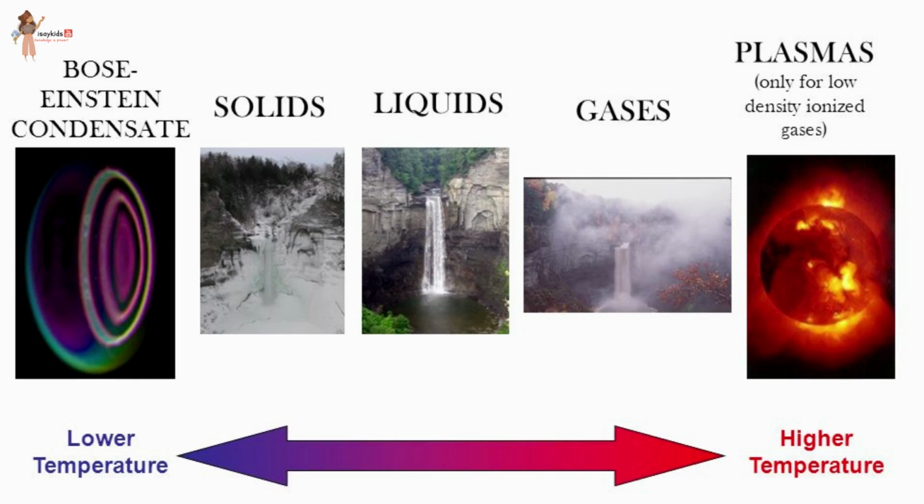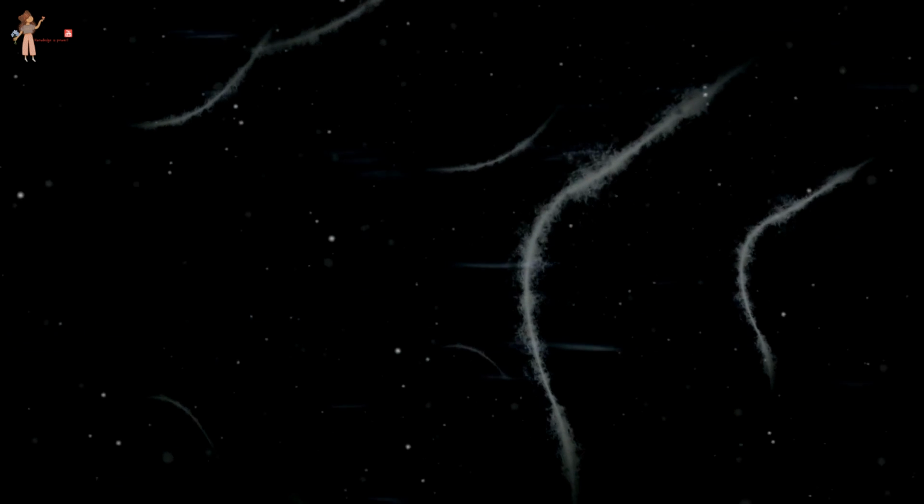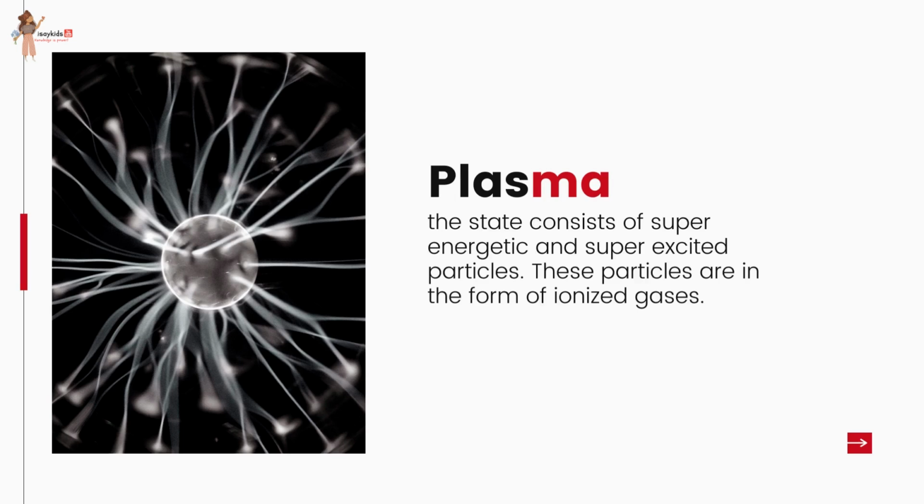Do you know that now scientists are talking of 5 states of matter? Solid, liquid, gas, plasma. Plasma, the state, consists of super energetic and super excited particles. These particles are in the form of ionized gases.